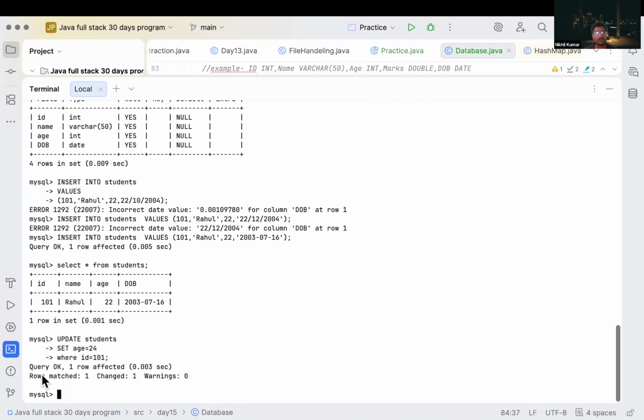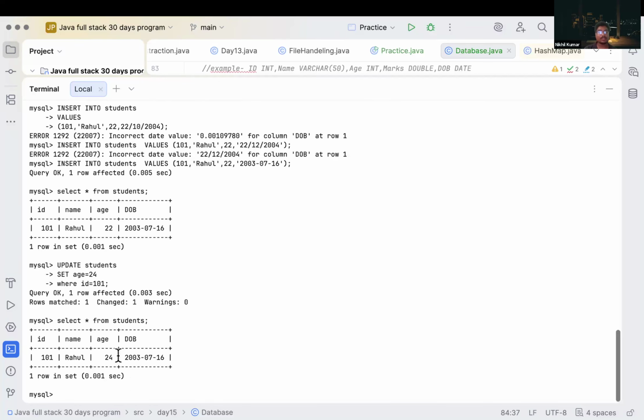So rows, what will it say to us? It will say query okay, there is no syntax error, correct? One row affected. Why one row affected? Because we have changed the data inside this row, and rows matched 1, changed 1, warnings 0. So this is the output of our query. If we try to run this again, we will get the updated data, correct?